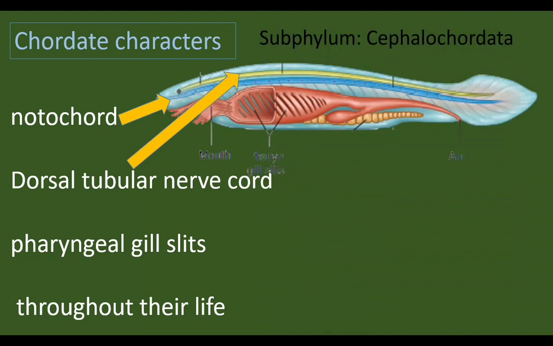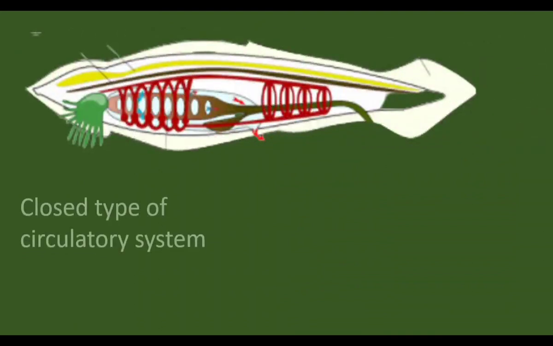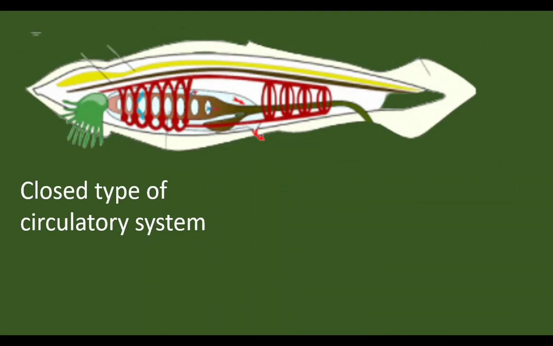They have a nerve cord. Respiration takes place through pharyngeal gill slits. They have a closed type of circulatory system. Blood vessels are there. Blood flows through the blood vessels, so the circulatory system is closed type. Circulation takes place without a heart.